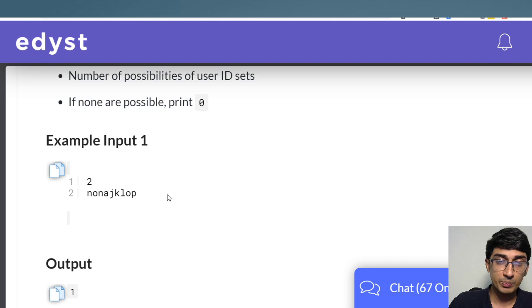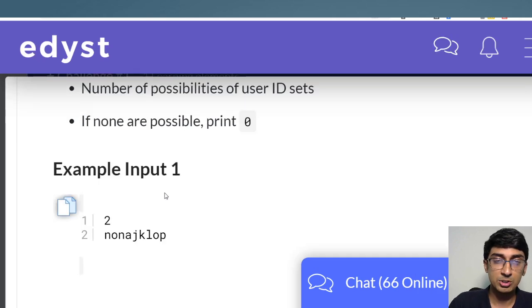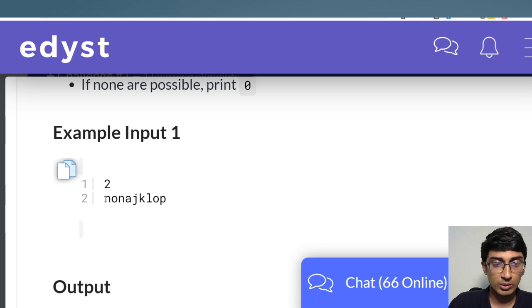What we also know is that for sure each of those user IDs has to be of length 4 or more. So let's say you start from the start and discard the first element n. Then you can't have n as a separate user ID, because each of the elements is part of a specific user ID. So can I take NONA?